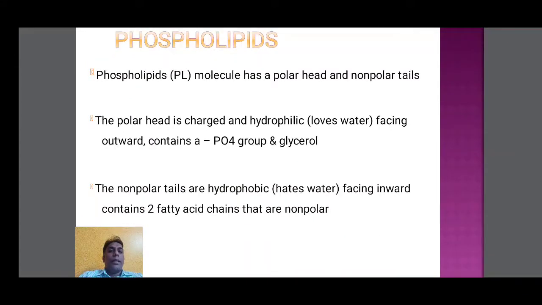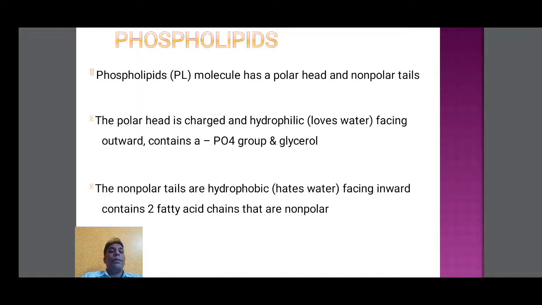Next, lipids, including phospholipids. A phospholipid molecule has a polar head and non-polar tails. The polar head is charged and hydrophilic, and it attracts water. The head, facing outward, contains a phosphate group and glycerol. The non-polar tails are hydrophobic. They hate water and do not attract water. Facing inward are two fatty acid chains that are non-polar.